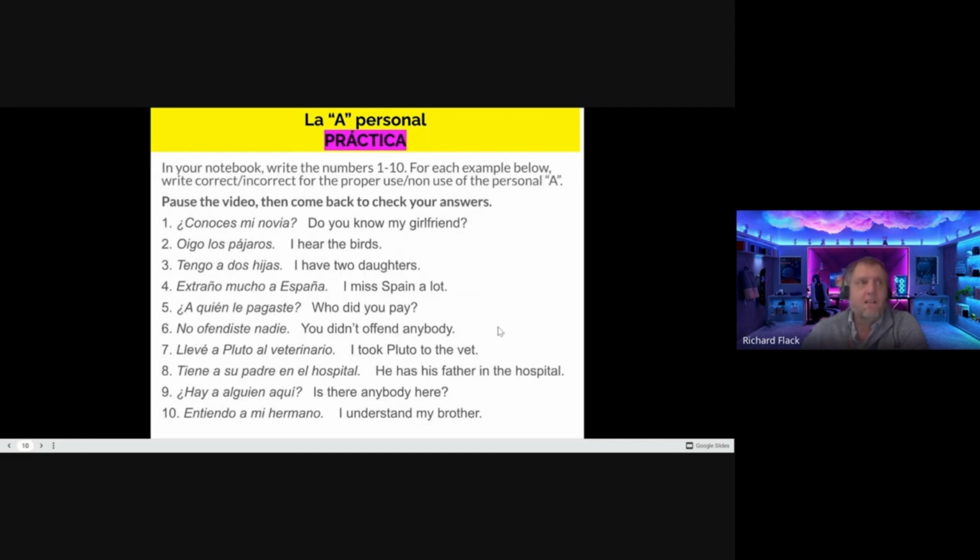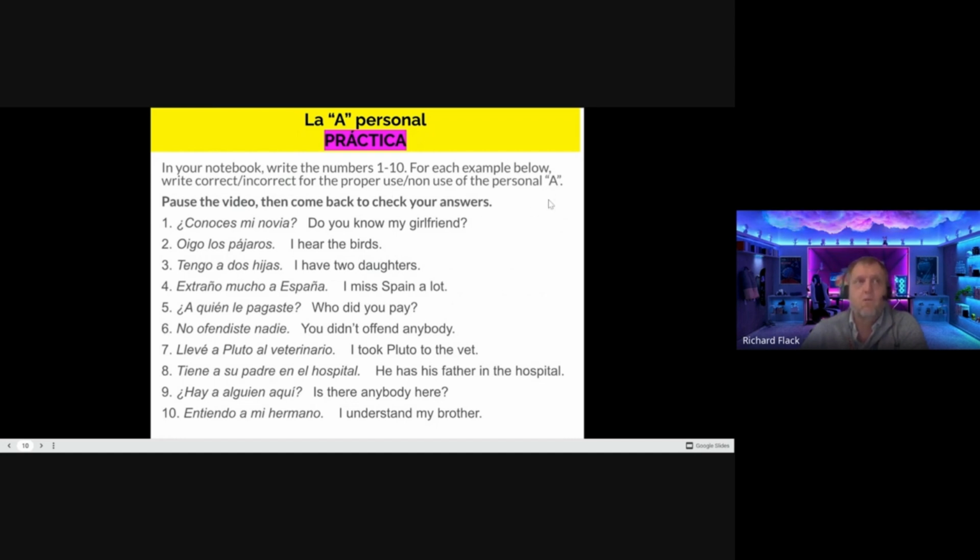Okay, vamos a practicar. We're going to practice. So I want you to, in your notebook, write the numbers 1 to 10, just in a list. 1, 2, 3, 4, 5, 6, 7, 8, 9, 10. And I'm going to read through these sentences. You're going to write either correct or incorrect based on whether or not the sentences used the personal a accordingly, right?